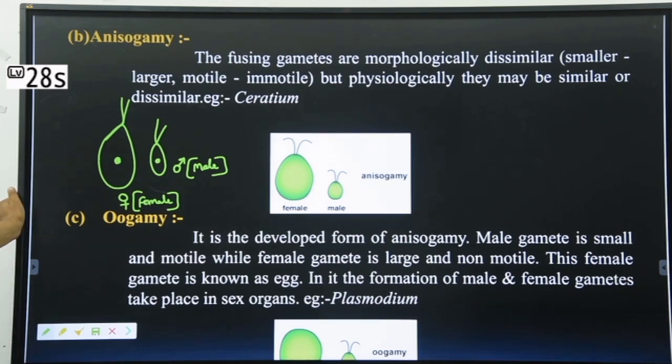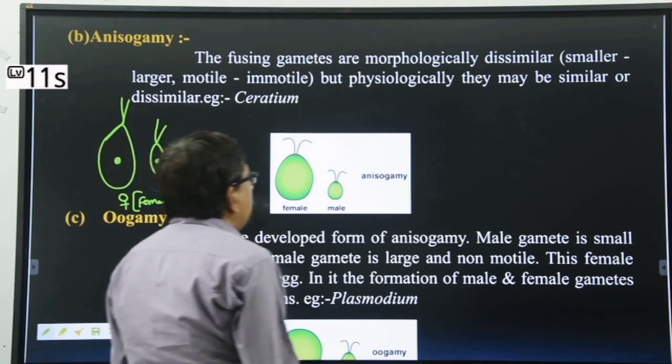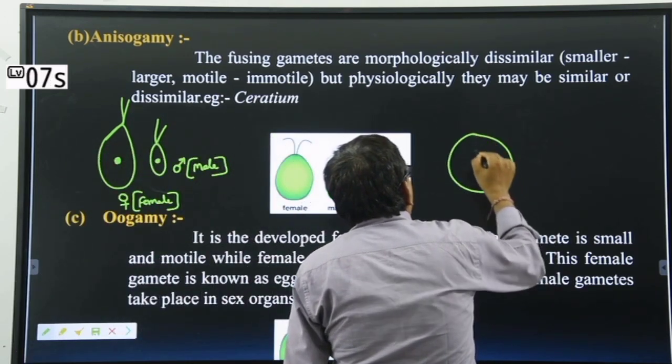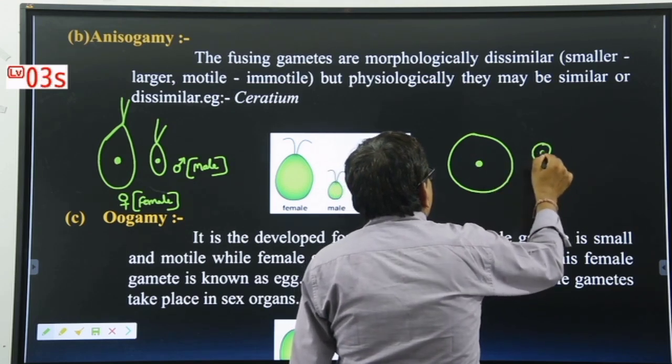Why? ऐसा क्यों होता है? मेल छोटा होता है, फीमेल बड़ा होता है. ह्यूमन में भी ऐसे होता है. Why? Because the female contains the egg, which contains the nutrition. After the formation of the zygote, it provides the nutrition for the developing embryo, so it is always bigger in size. And here again, both may be motile or both may be non-motile.